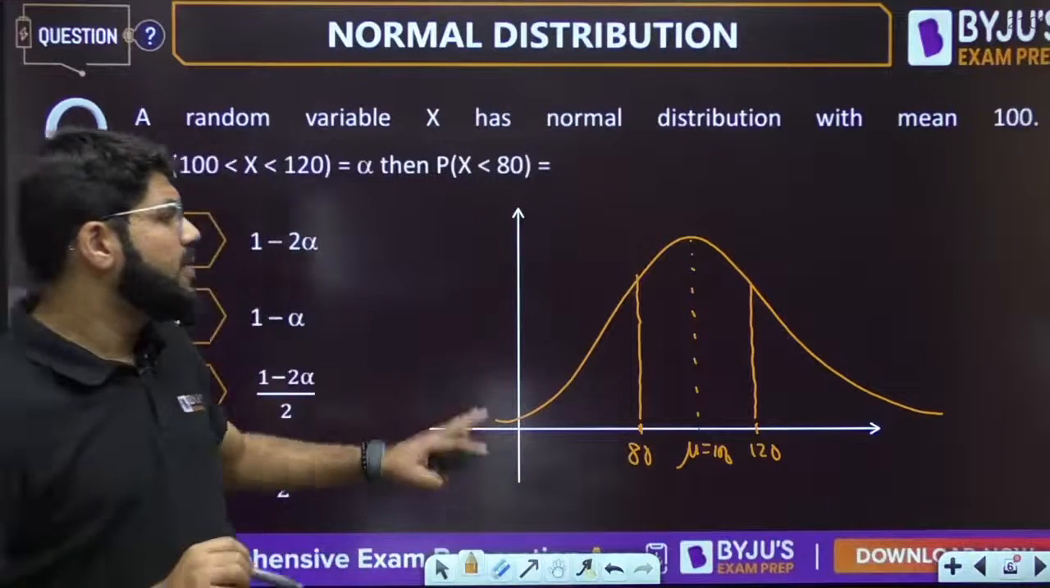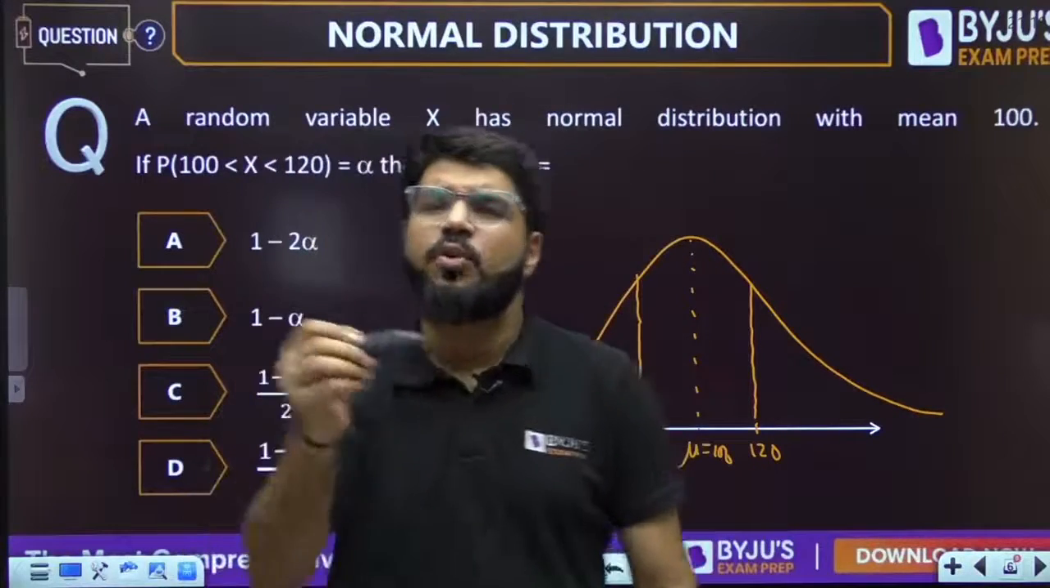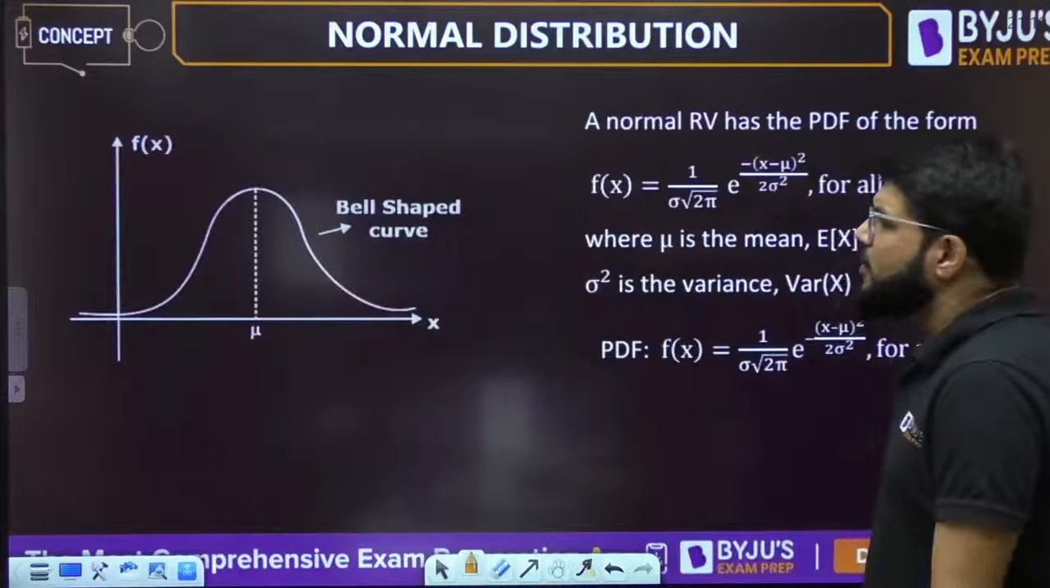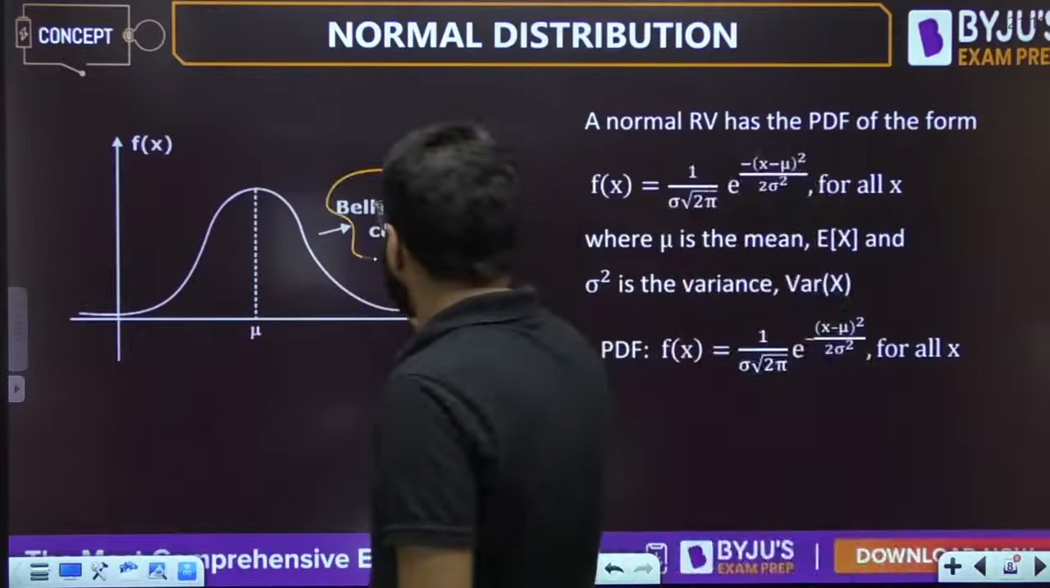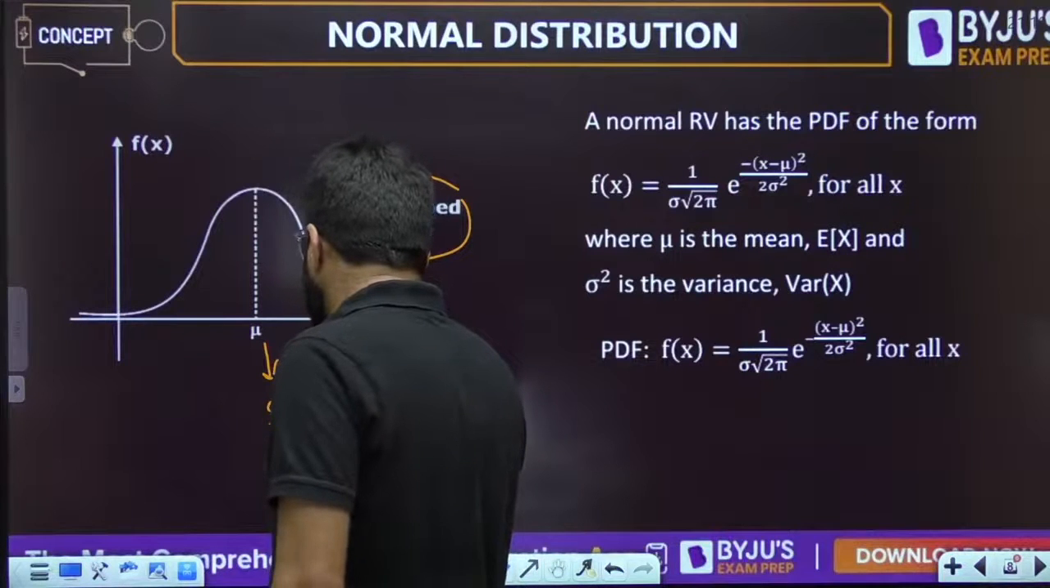Now we know that normal distribution represents bell-shaped data which is symmetric about the mean value. Let's have a quick recollection of some important points about normal distribution. Yes, normal distribution represents a bell-shaped curve, where it is symmetric, and the mean is known as the symmetry point.